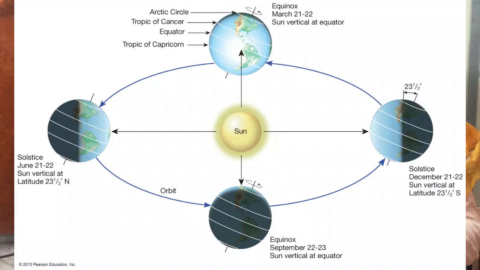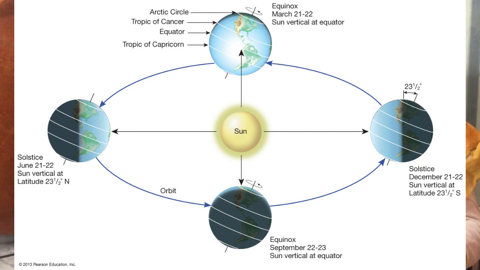The Earth's revolution round the Sun and its inclined axis change the apparent altitude of the midday Sun. The Sun is directly overhead at the equator on March 21st and September 23rd. These 2 days are termed the spring equinox and autumn equinox.